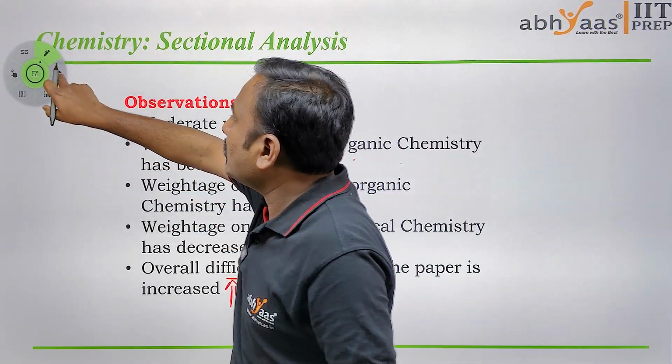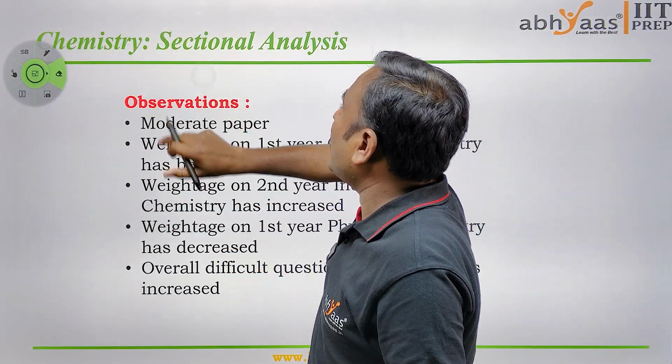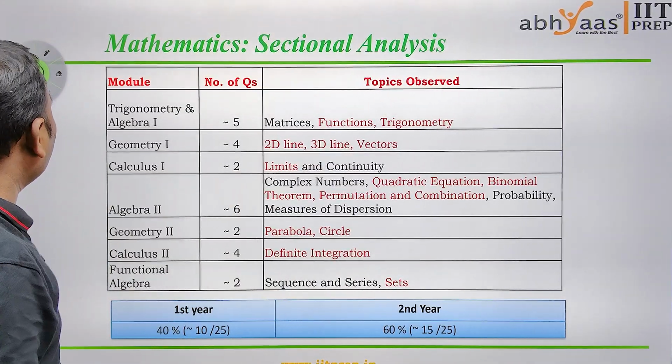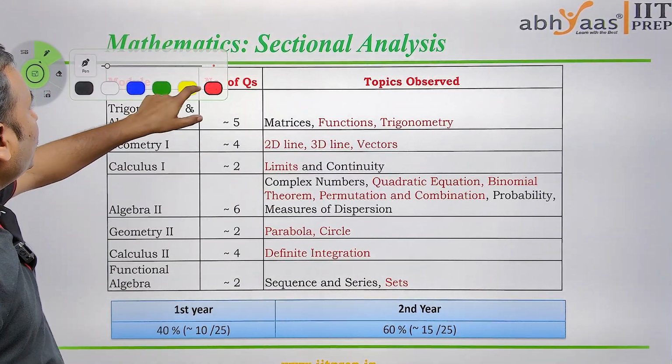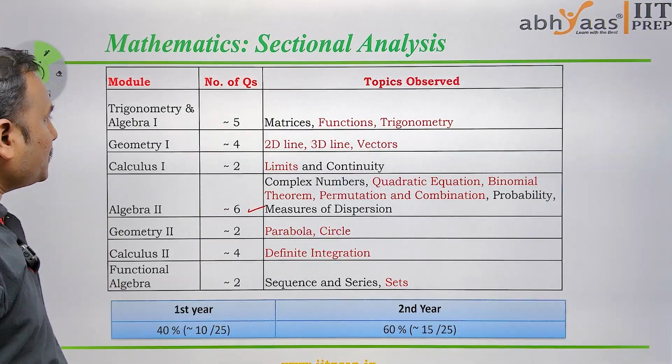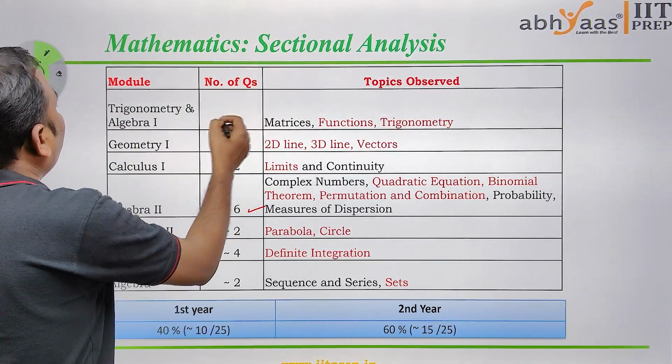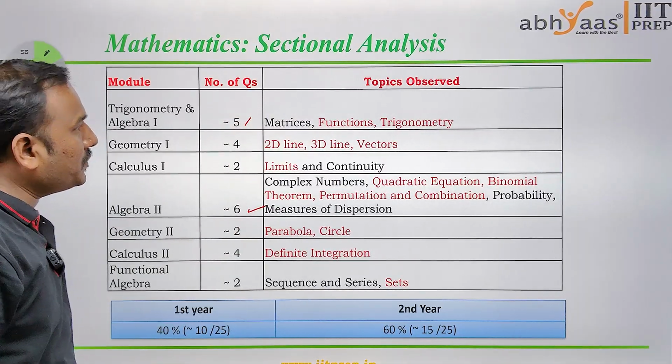Now let's come to the mathematics sectional analysis. Let's see how it is going. In the algebra part, 6 questions were there, and they were moderate. The remaining are trigonometry and algebra, where we have 5 questions.